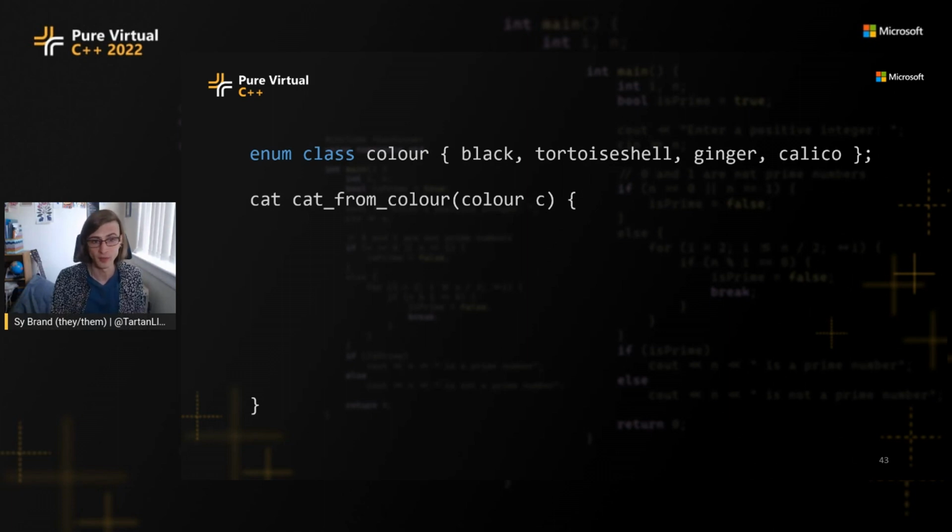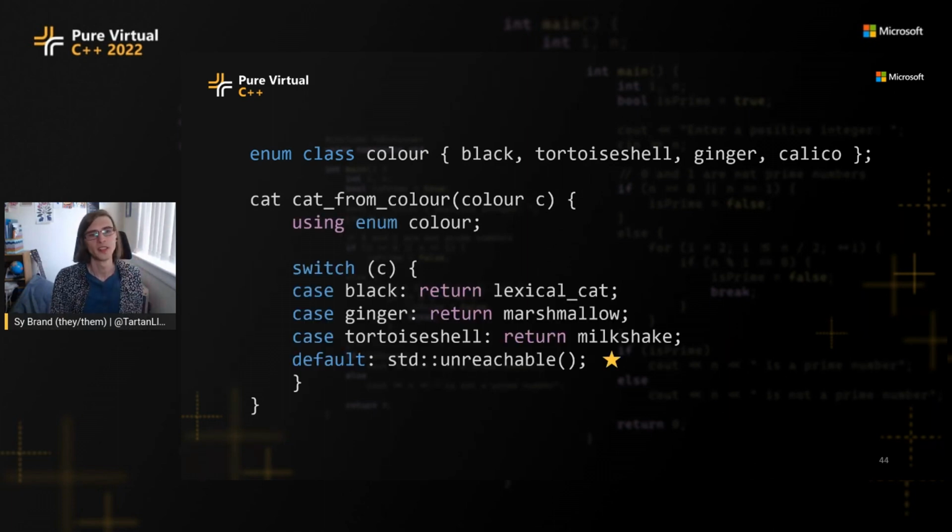So one way we could implement this is we can use the using enum feature, which was C++17 or 20, I can't remember, a relatively recent feature, to say, okay, if it's black, return Lexical cat. If it's ginger, return Marshmallow. If it's a tortie, return Milkshake, and otherwise use std::unreachable. std::unreachable is, if you're used to __builtin_unreachable, which is a compiler intrinsic in a few compilers, the same thing but standardized.